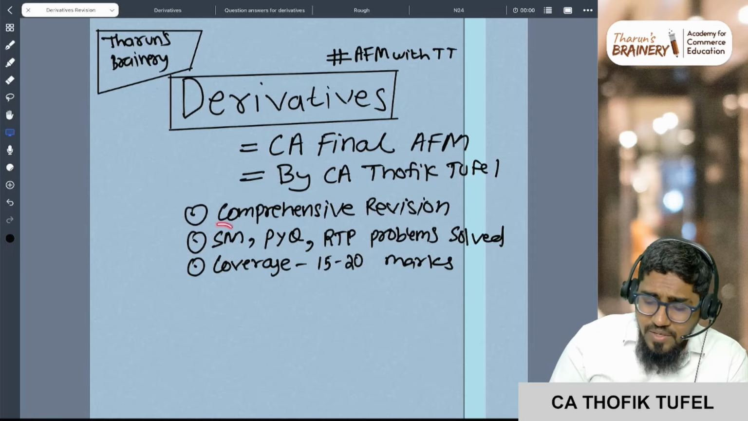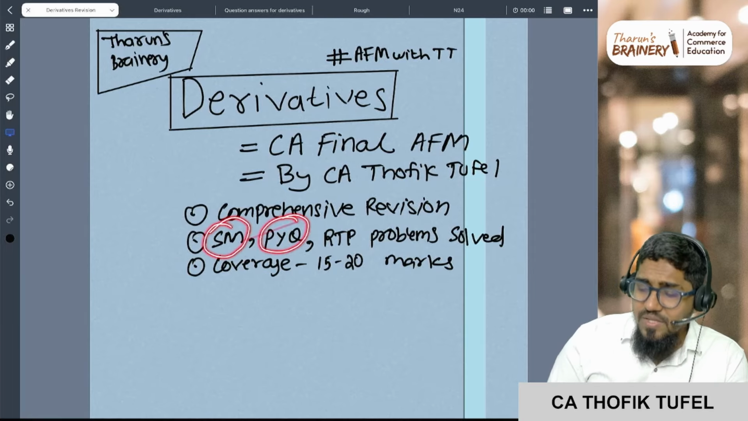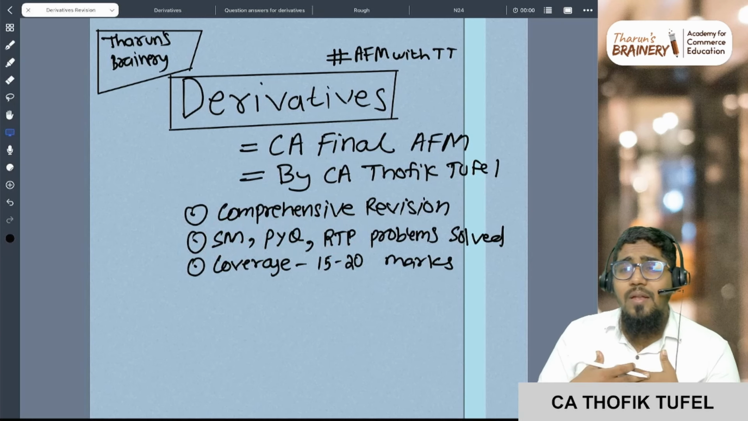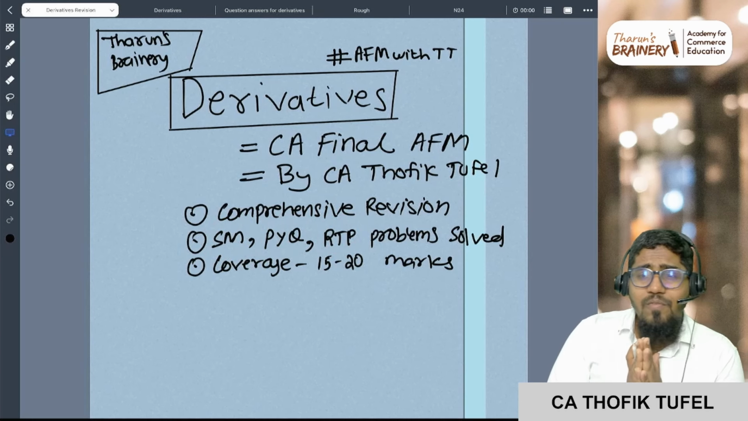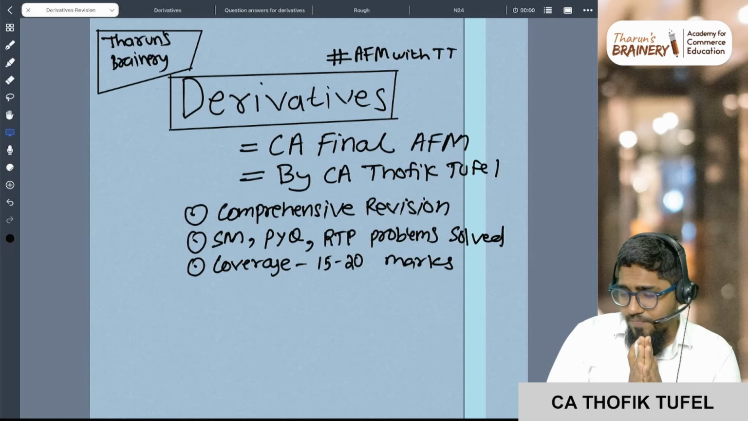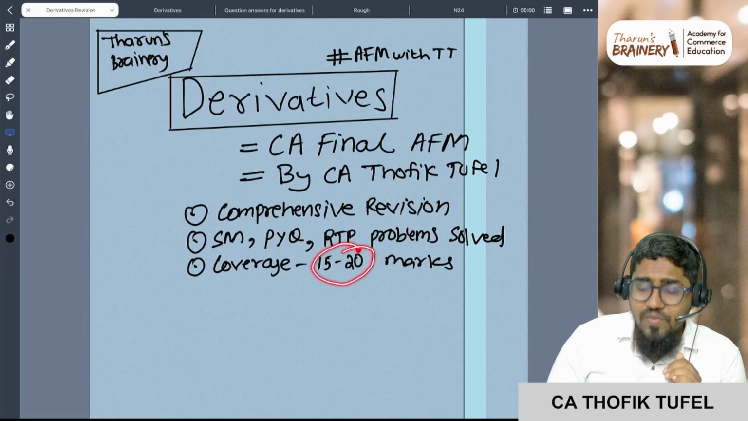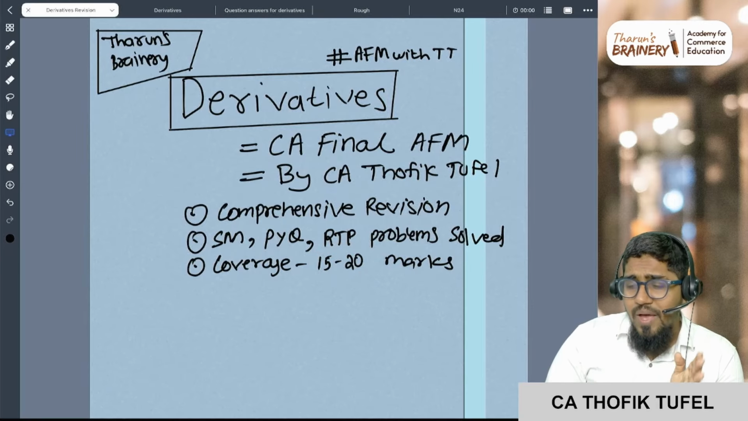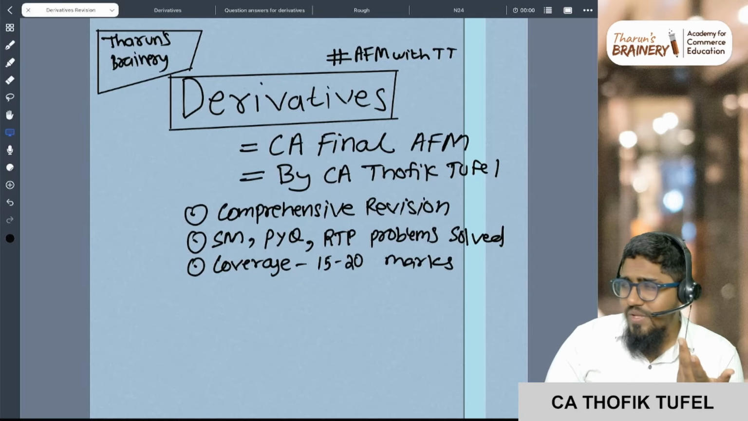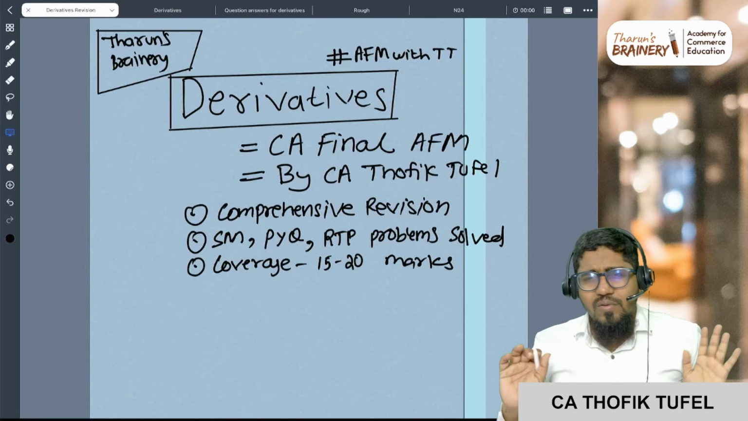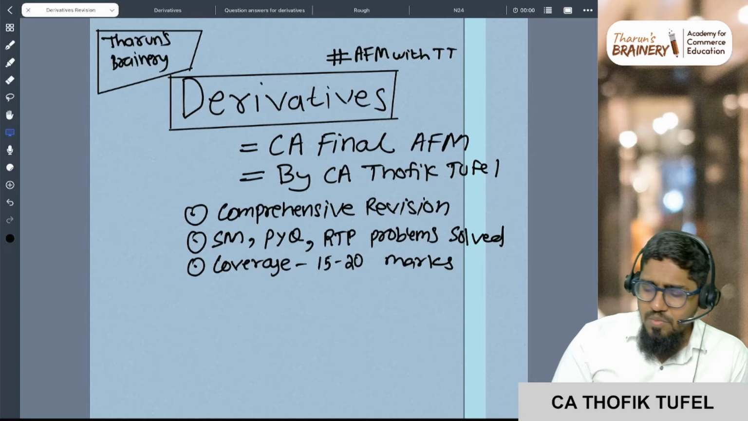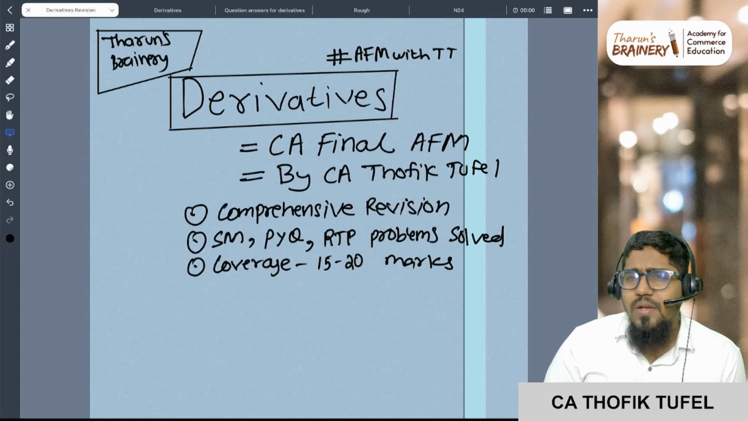We are going to solve study material problems, previous year question problems, and revision test papers, just so that we get comfort with this chapter. That is our objective for today. The coverage is minimum 15 to 20 marks. Either 6 into 3, 18 will come, or 6, 6, 8 marks, or 4, 8, 8. Three questions will come, or sometimes two questions. So minimum 15 to 20 marks coverage, 100 percent there.